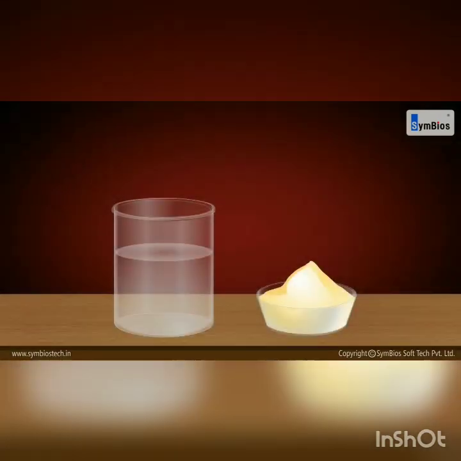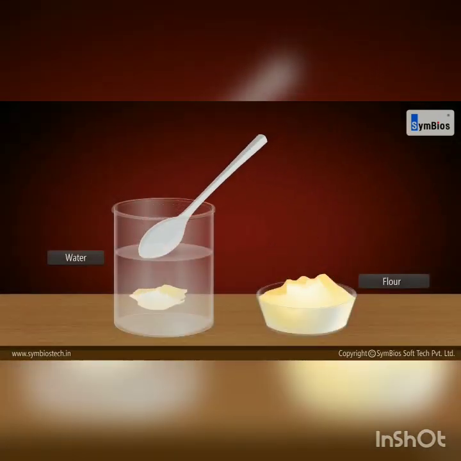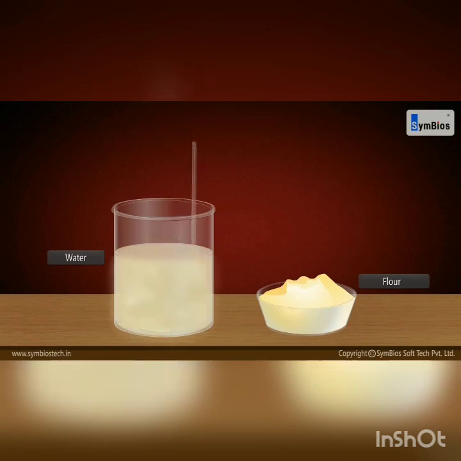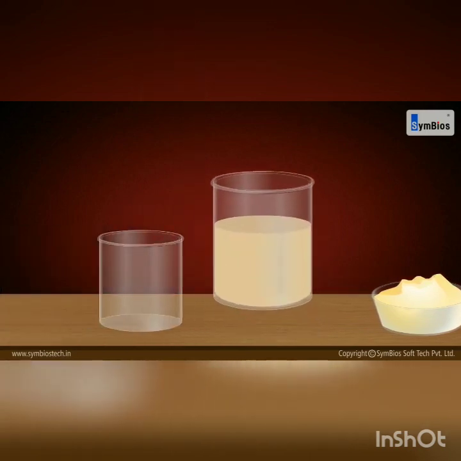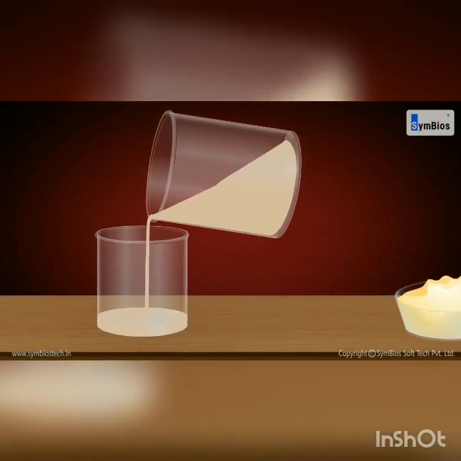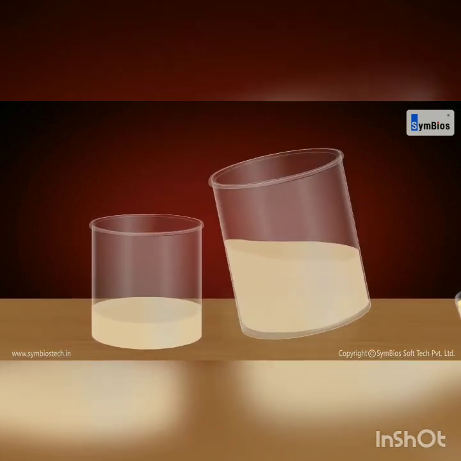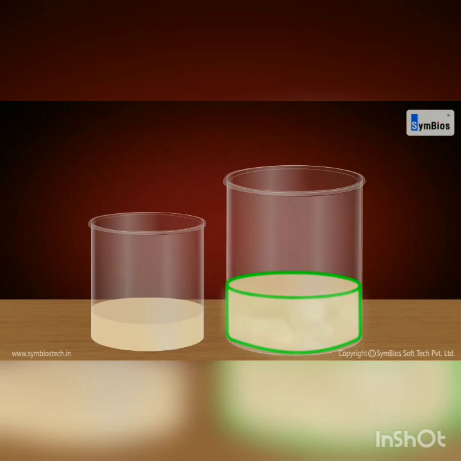Activity: take a spoonful of flour, mix it with water and allow it to stand. Now, drain the water. You will notice that after draining, there are still a few particles suspended in the solution which refuse to settle. Such a solution is termed a colloid.